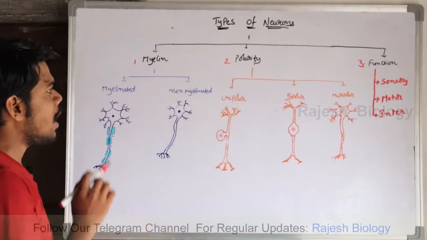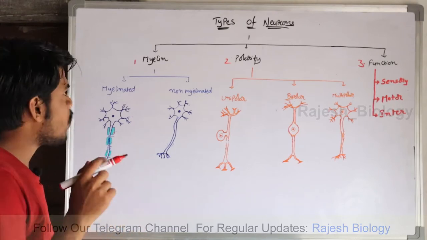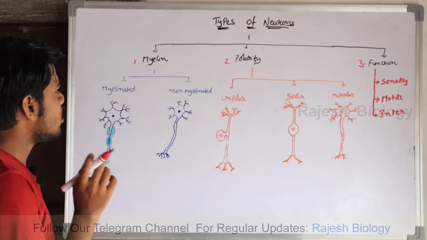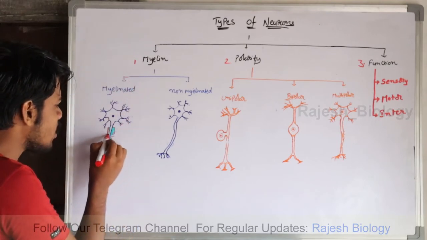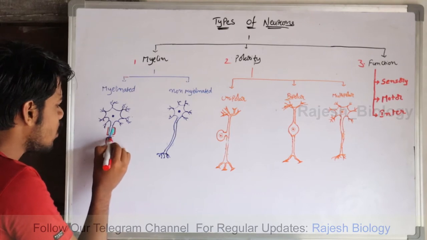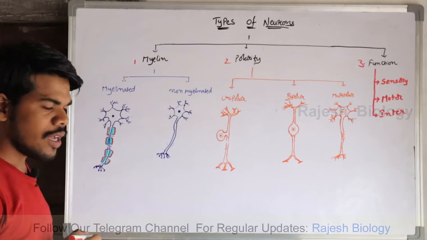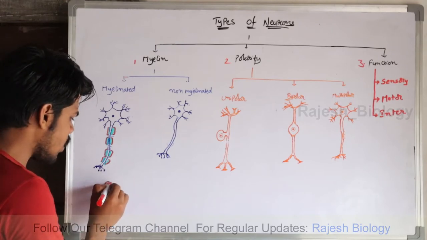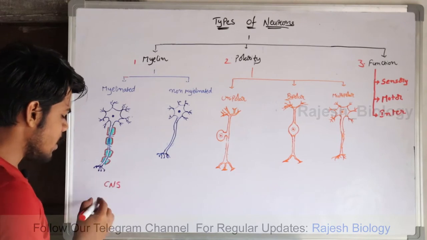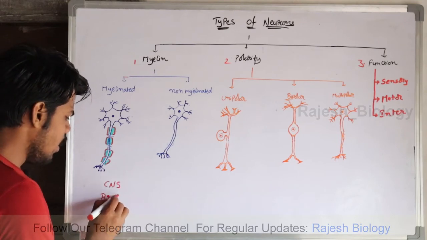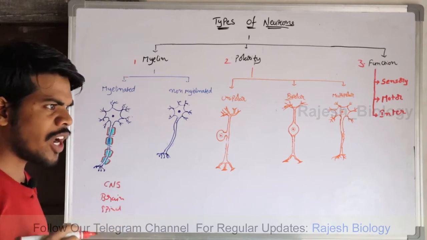First one, myelin sheath. Neurons are divided into two types on the basis of presence or absence of myelin sheath. If the axons are covered by myelin sheath, the neurons are known as myelinated neurons. These neurons are present in the white matter of the central nervous system, that is in the brain and in the spinal cord. Why are they present in white matter?